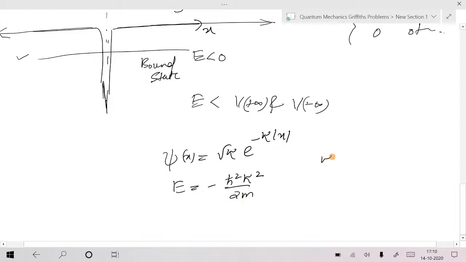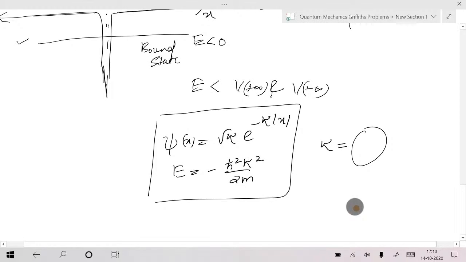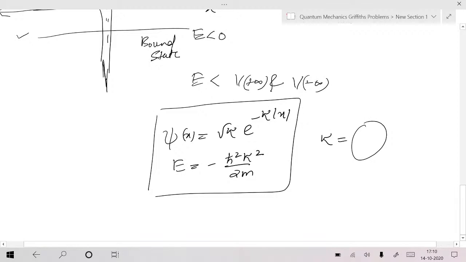Does anyone remember kappa? I told you that you should remember this one. They are expecting you to remember it directly. What is that kappa? Something like m alpha by h bar square, or anyone?